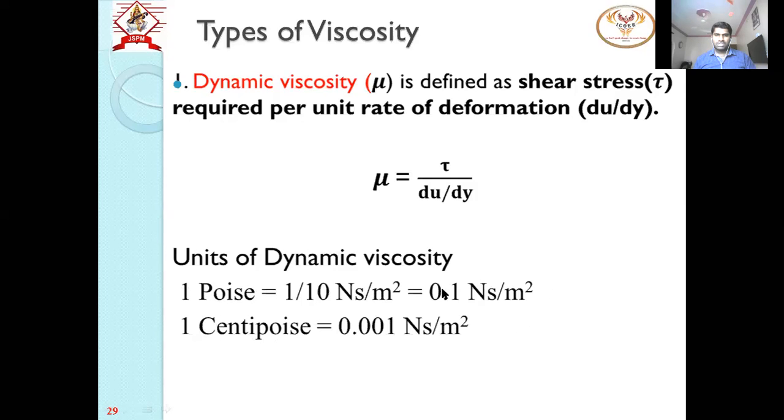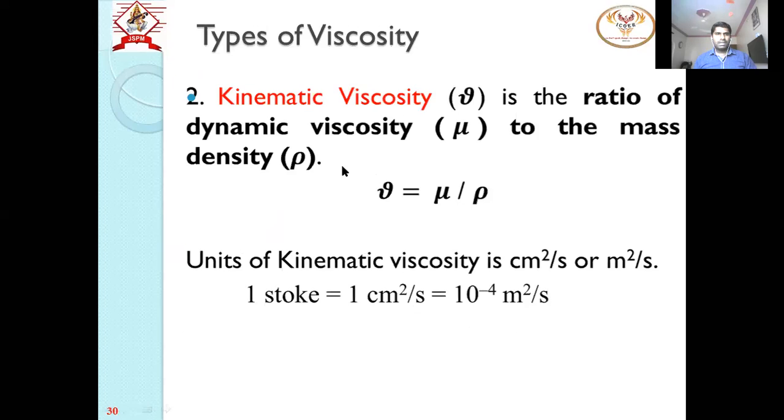So remember this conversion: 1 poise is 1/10 Newton second per meter square, right? Next, kinematic viscosity, the second viscosity. This kinematic viscosity is the ratio of dynamic viscosity to the mass density. So it is the ratio, and therefore the SI unit of kinematic viscosity is meter square per second, or centimeter square per second. It has an older unit, the Stokes. 1 Stoke is 1 centimeter square per second, that is 10 raised to minus 4 meter square per second.